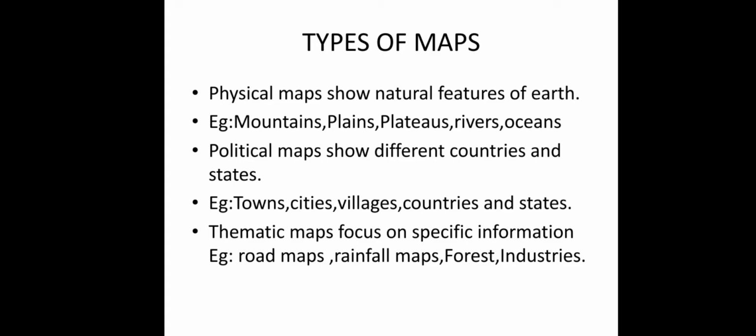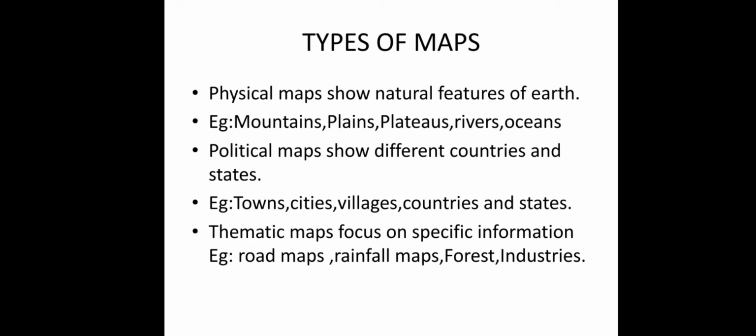Next comes types of maps. We broadly divide maps into three: physical map, political map, and thematic map. Physical map means all the natural features that are given by God. What are the natural features? For example, mountains, rivers, plains, plateaus, oceans, everything created by God, natural features of the earth. It is called a physical map.